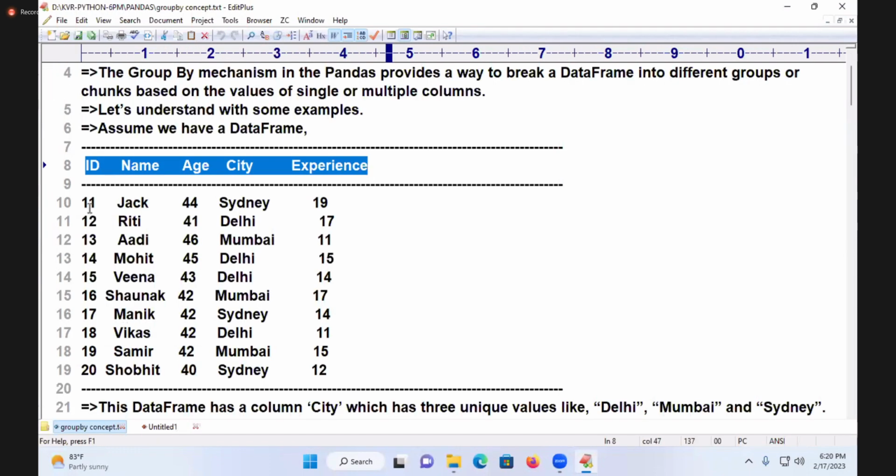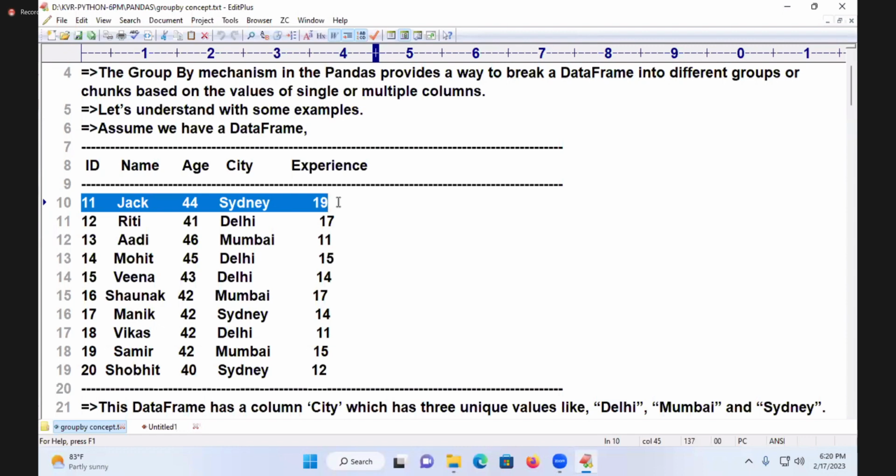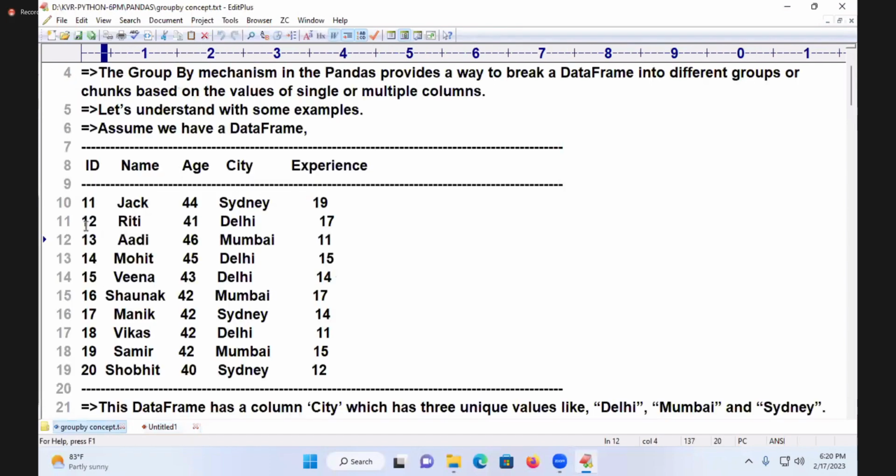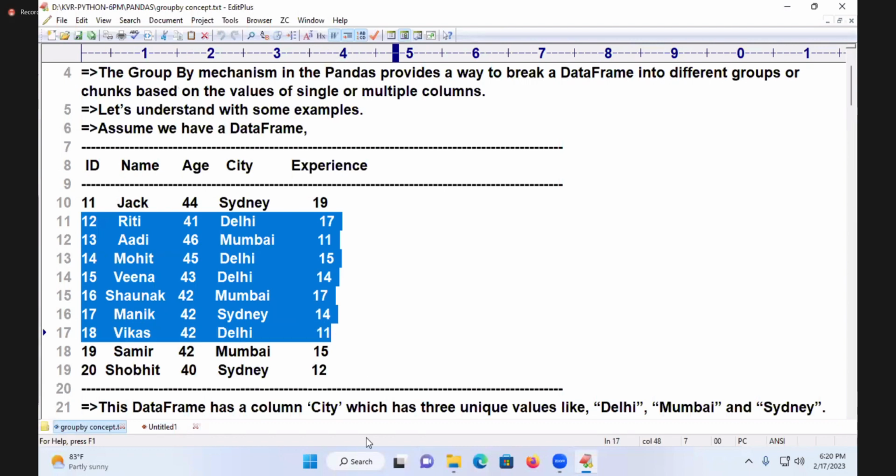I can take my data like this, or not? How can I take my data here? I'm taking it like this. I have to write this data like this, Jock, and next 44. I need to write this entire data as comma separated values. Is it a CSV file or not? Like that, I need to take my entire data here.